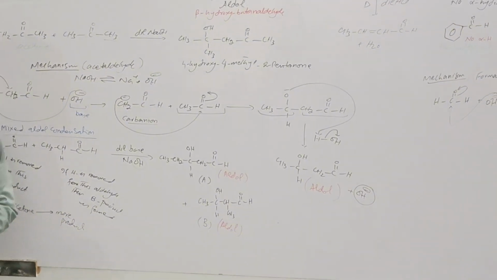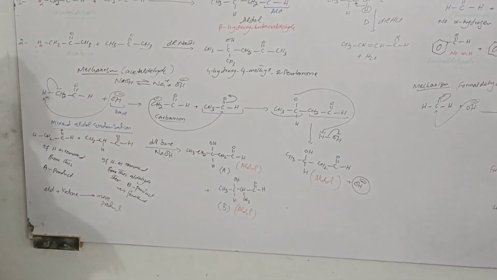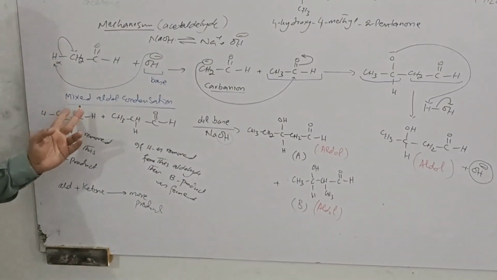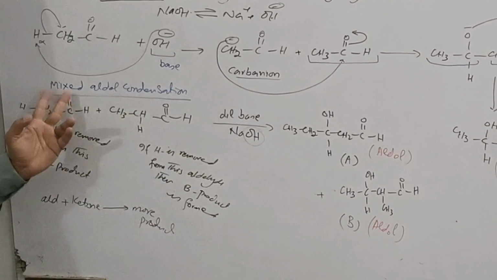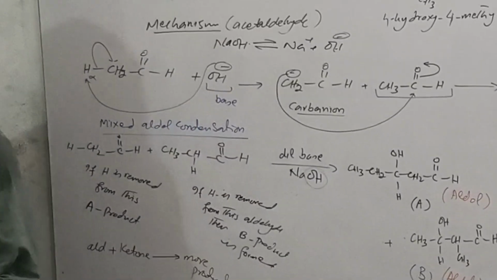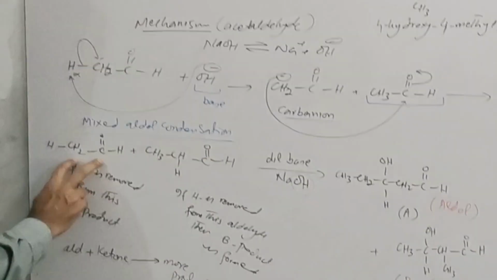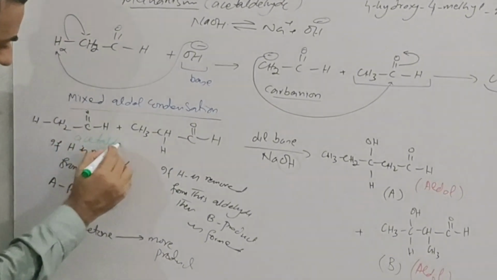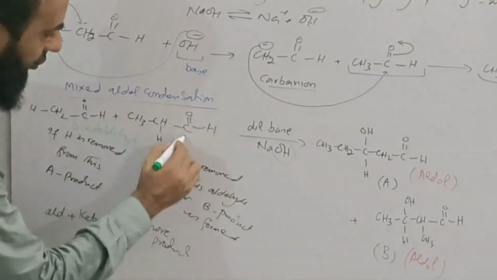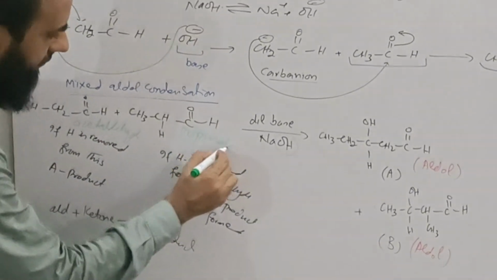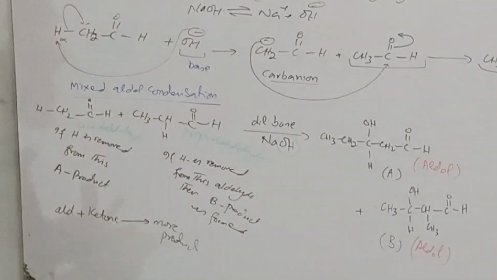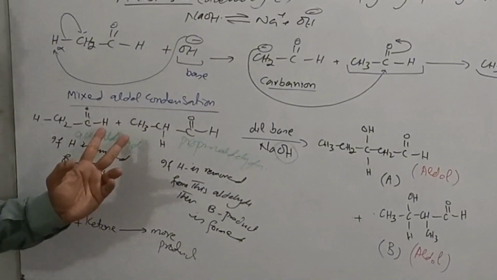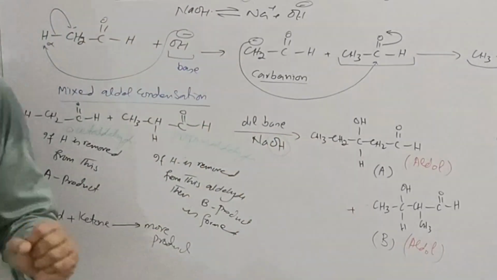Now the question arises, can we take different aldehydes in this reaction? If we take different aldehydes, this is called mixed aldol condensation. For example, if we take acetaldehyde, and the name of this is propanaldehyde. If we take these two aldehydes in the same condensation reaction, then we obtain more than one product.